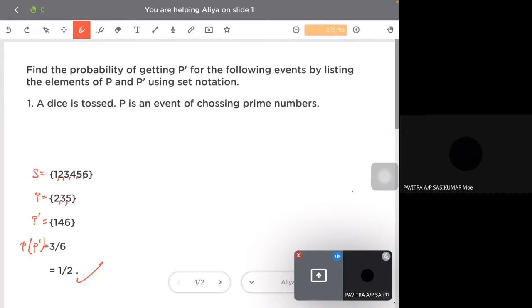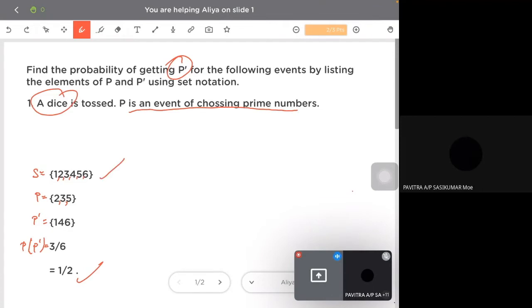Okay, Aliyah, you have to see what your mistake is. It asks us to find the probability of getting P prime. P prime means the complement of this event. The P is the event of choosing a prime number. If a die is tossed, the possible outcomes are 1, 2, 3, 4, 5, and 6, right?